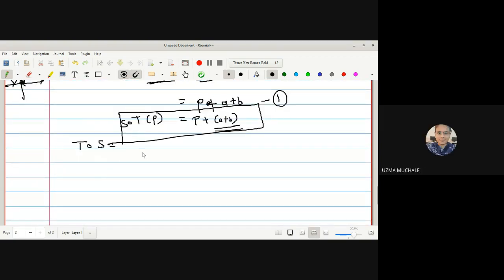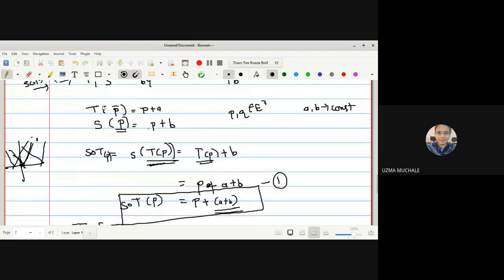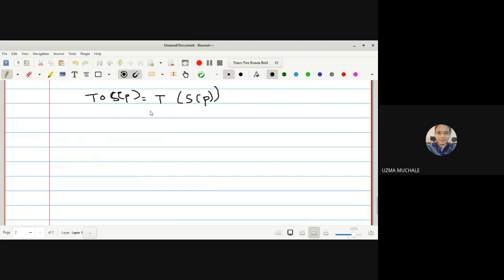Now just go for T composite S, that is T composite S of some point P is equal to T of S of P. Now we know that T is a translation. So if T is a translation, T of some point is equal to that point plus A. That point is your S of P now. S of P as it is plus A. T is a translation, no? Imagine that S of P is one point.